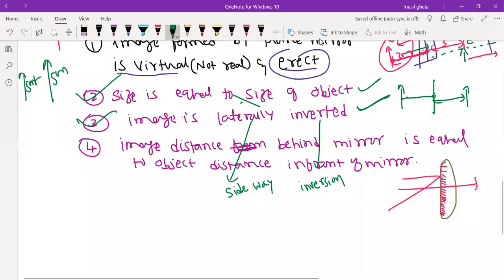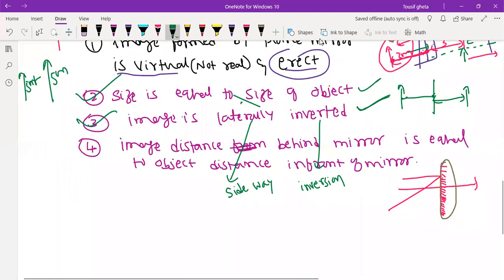Carefully listen. We will recap whatever we learned till now. We started with light. We know light is a form of energy. How can I say light is a form of energy? You have done the activity in your childhood. You took a lens, went outside in the sunlight, and focused the sunlight on paper, and it started to burn. By this activity, we can say that light is a form of energy.